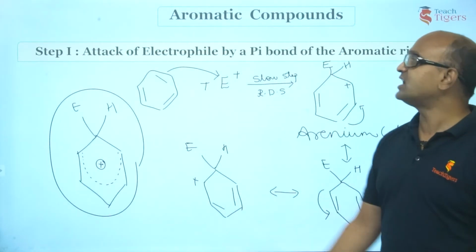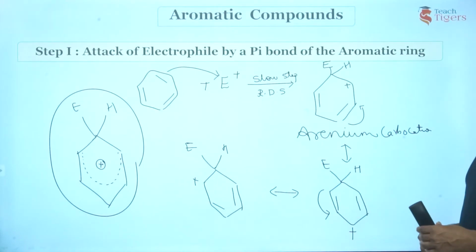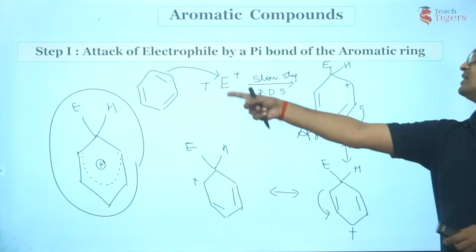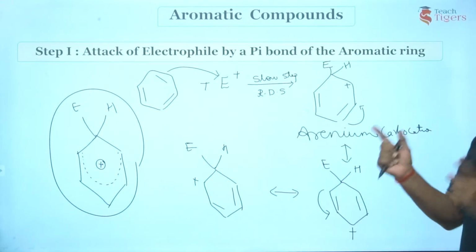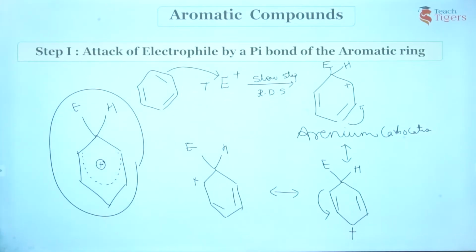Just go through it. The first step is the attack of the electrophile by a pi bond of the aromatic ring. It is a slow step. We call it the RDS. Arenium carbocation is a non-aromatic ion and is resonance stabilized. We have three structures here and that is how we indicate the resonance. This is the first step, guys. Just go through it. Formation of arenium carbocation.